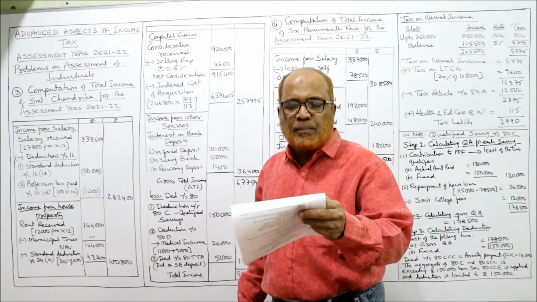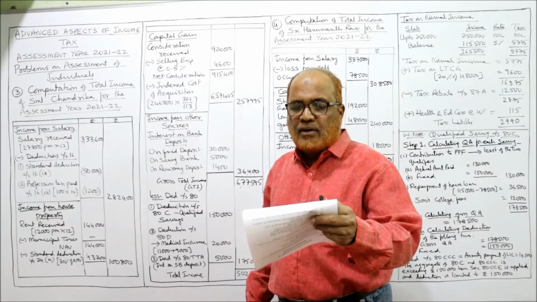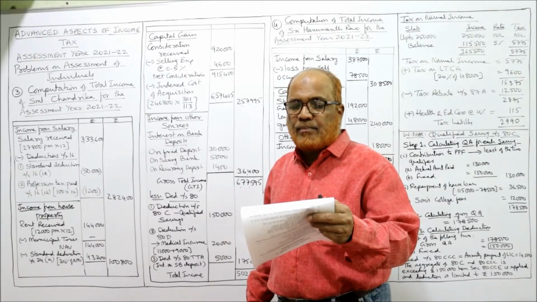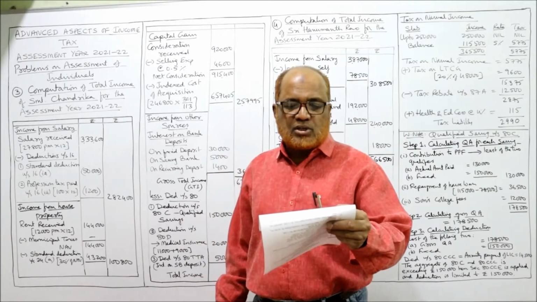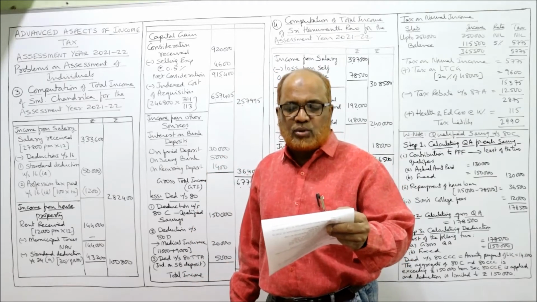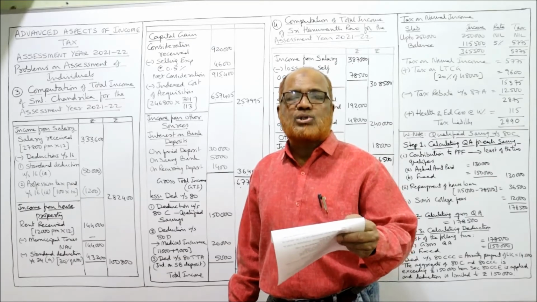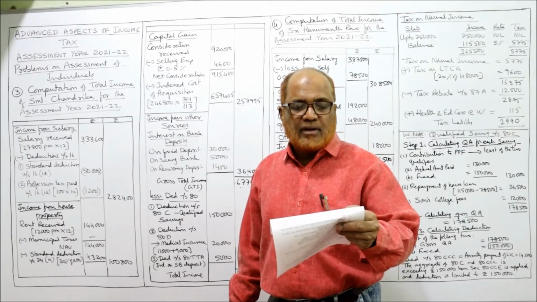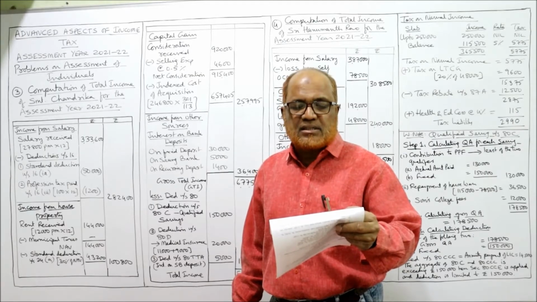Next item is during the previous year, she sold gold ornaments for rupees 9,20,000. Selling expenses 0.5%. Cost of the ornaments in January 2005 is 2,46,800. CII, cost inflation index, is 113, and 2021 cost inflation index is 301.